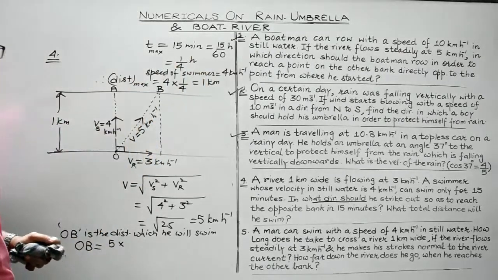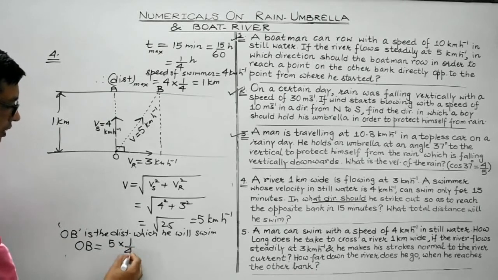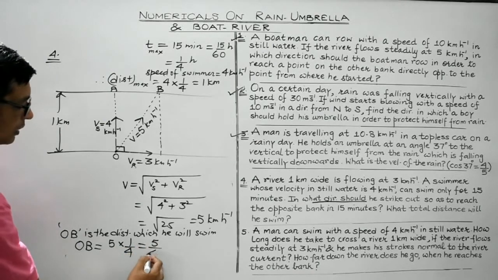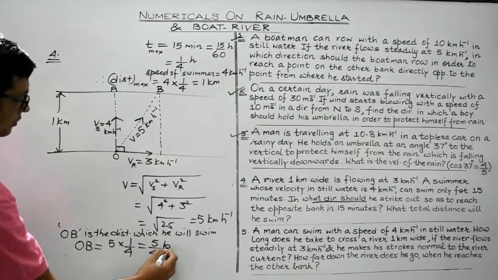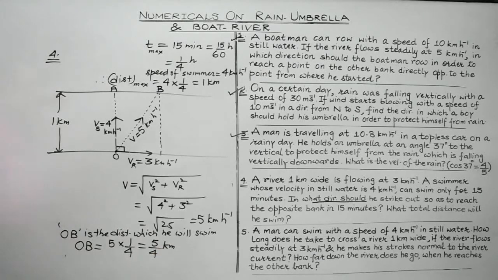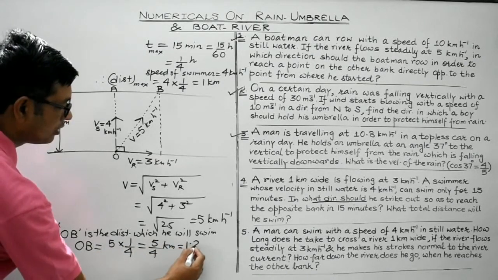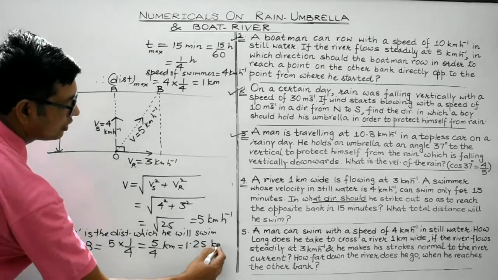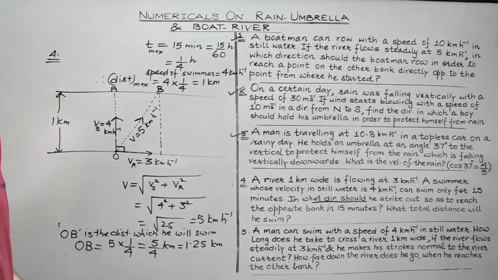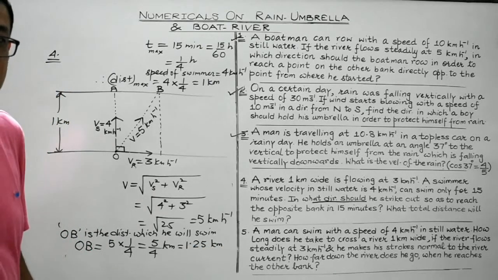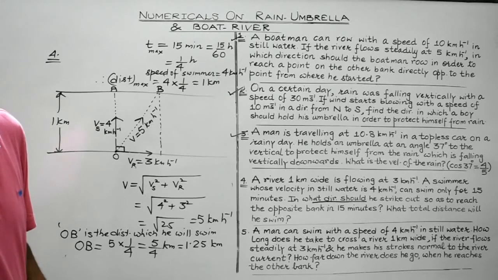Again, maximum time of 1 by 4, so that is 5 by 4 kilometer. Clear, students? So it will be equal to 1.25 kilometer. So this is the distance travelled by the swimmer in this case.